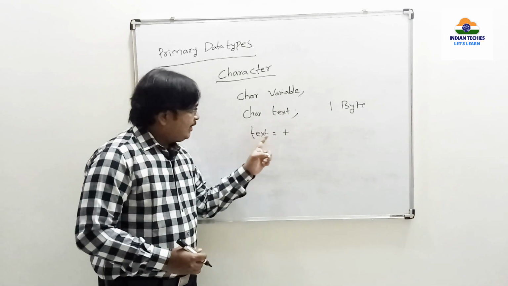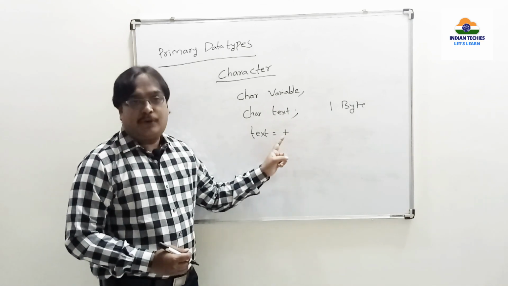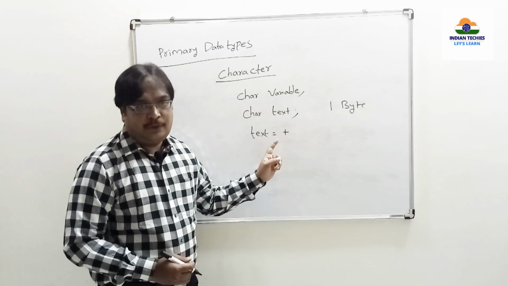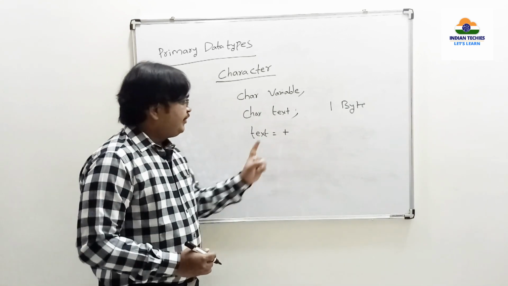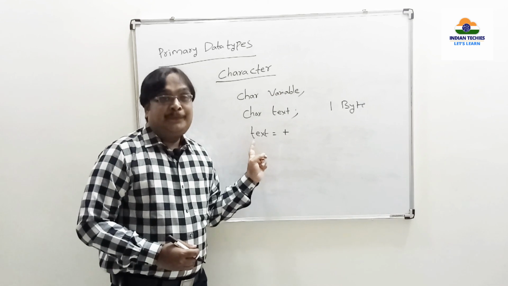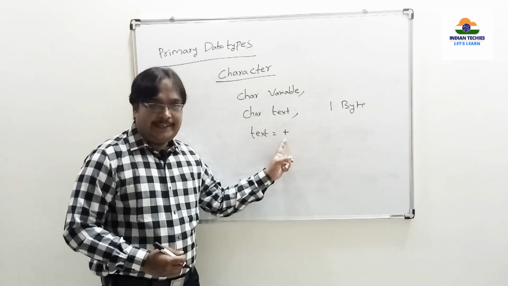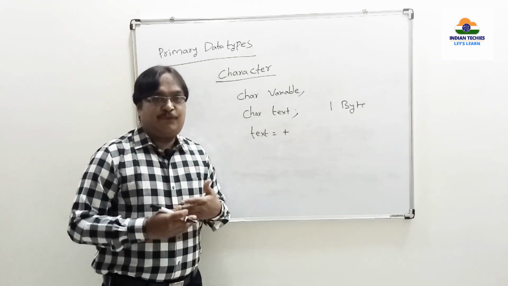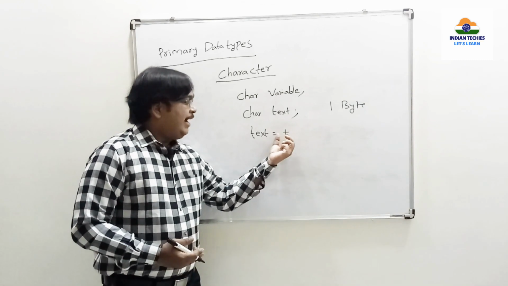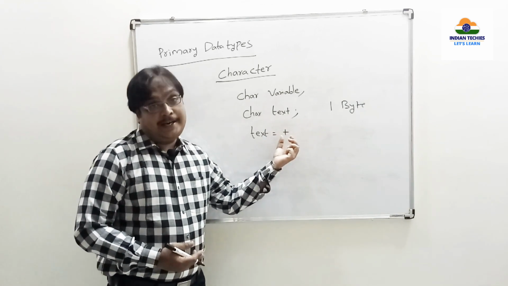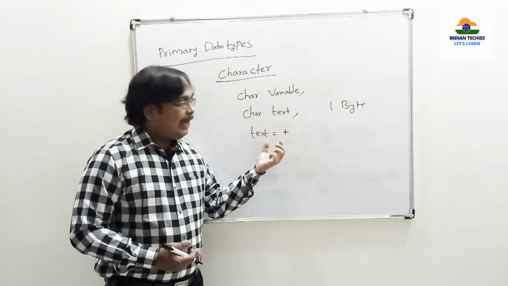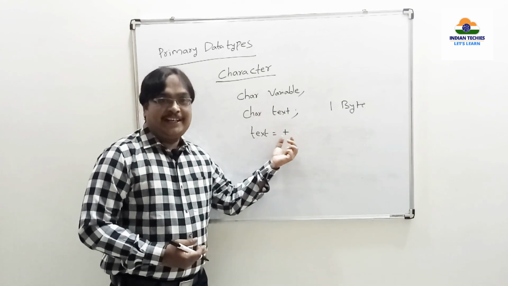But if you assign text is equal to plus, the compiler will show an error. If you use plus directly like this, it thinks this plus symbol is an addition.